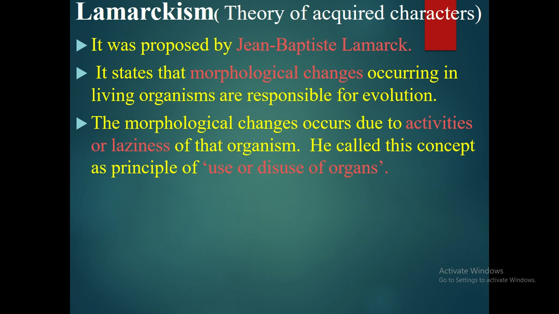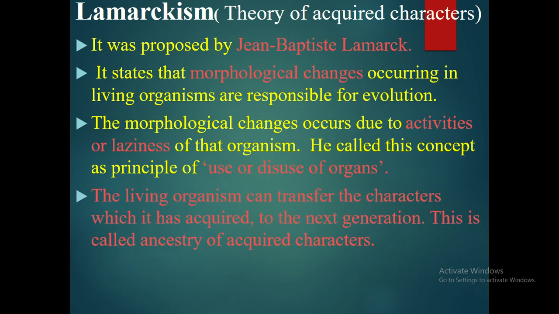The morphological changes occur due to activities or laziness of that organism. He called this concept the principle of use or disuse of organs. He says that if we do any activity more, or there is laziness in us, then morphological changes will happen in our body because of that.